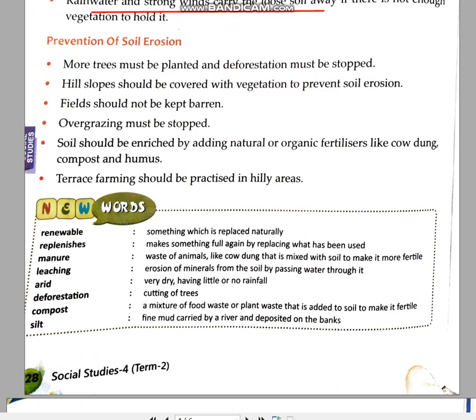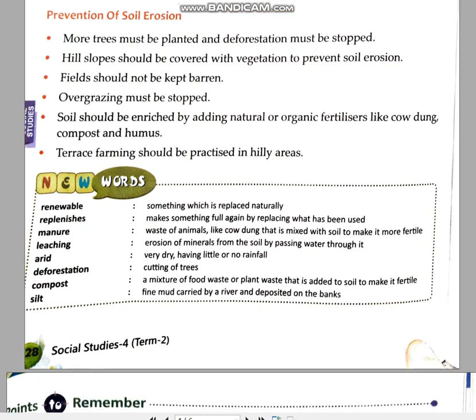But now the next topic is how can we prevent our soil from being eroded, because children, we know that it takes hundreds to thousands of years for the formation of 1 centimeter of soil. That is why prevention of soil erosion is very important. The main reason for soil erosion is the cutting down of the trees or pulling out the grasses.